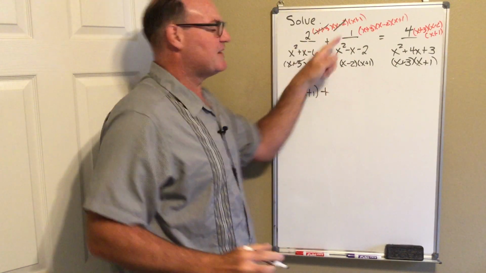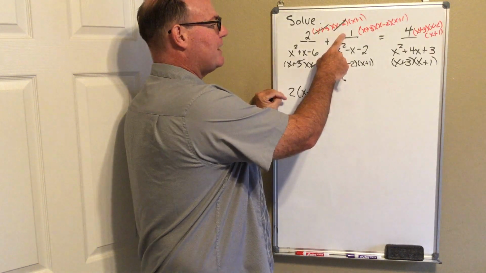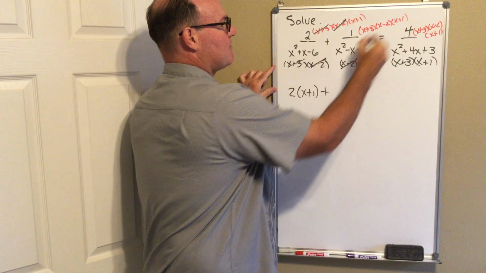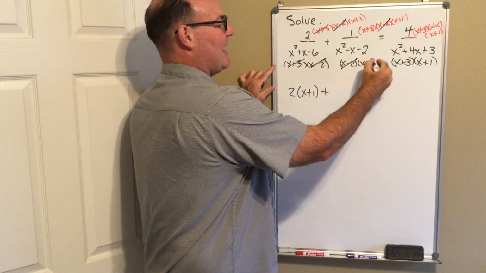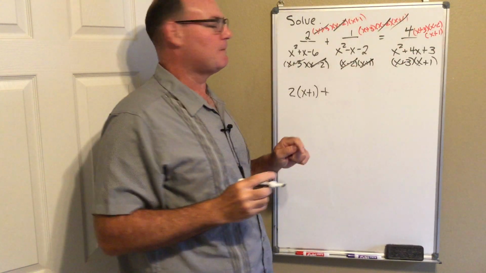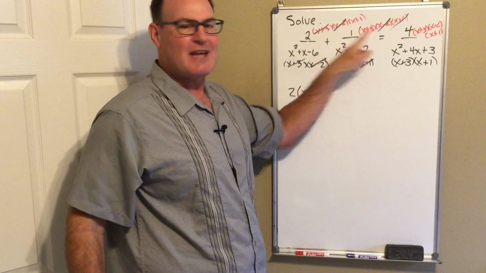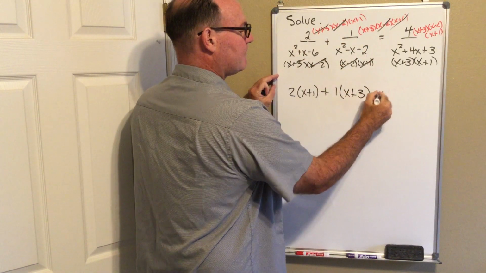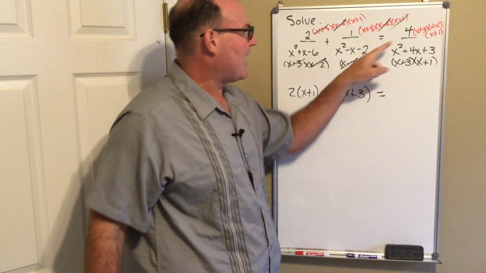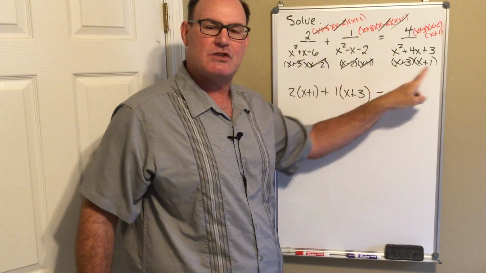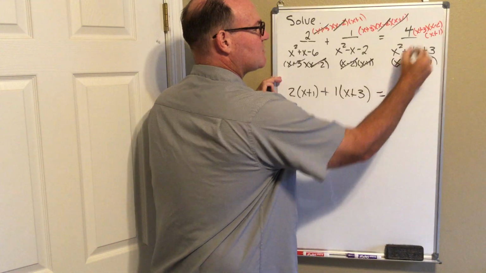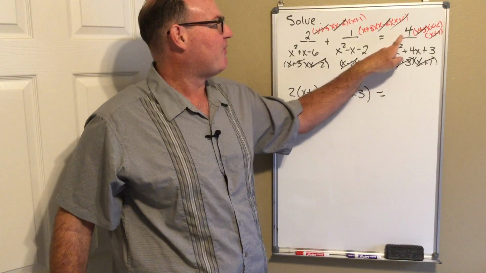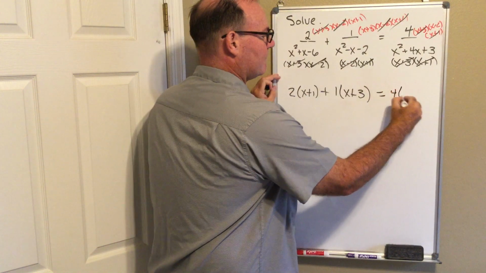Plus, the second fraction is 1 over x minus 2, x plus 1. The x minus 2's cancel, and the x plus 1's cancel, and I'm left with 1 times x plus 3. Equals, and on the last fraction, I have 4 over x plus 3, x plus 1. The x plus 3's cancel, the x plus 1's cancel, and I'm left with 4 times x minus 2.